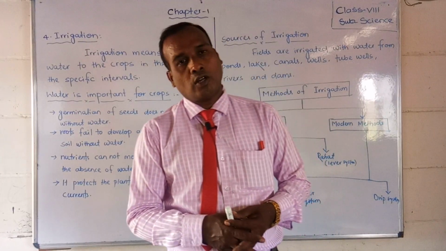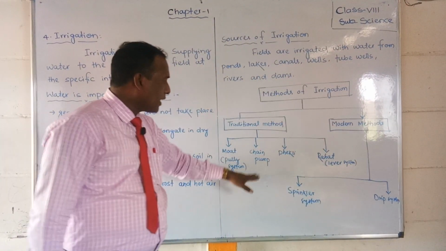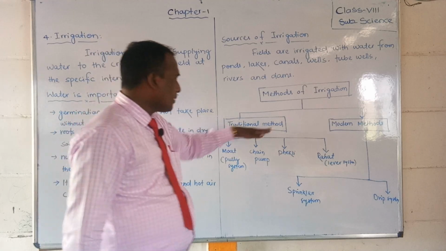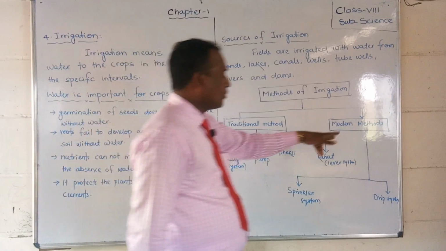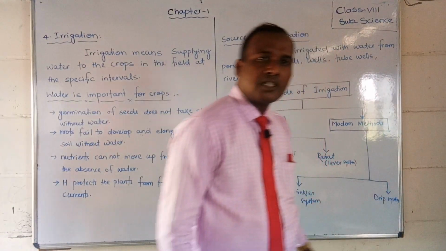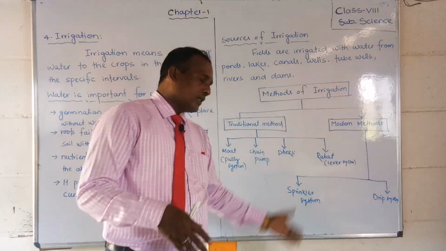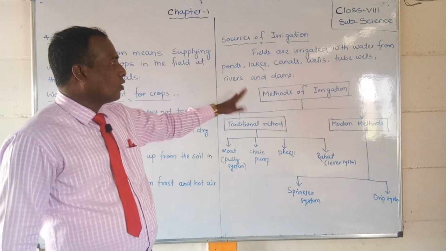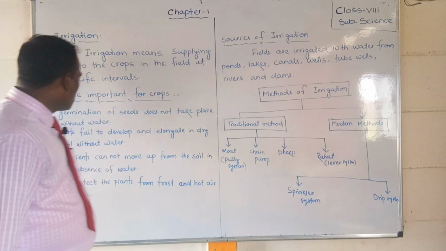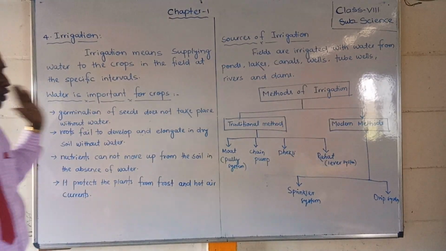Okay, students, thank you all. You have also tried this in the web chat. It is very important: there are four traditional methods and two modern methods, the sprinkler method and the drip method. You should write this down in the web chat. Write these notes completely and also remember them.